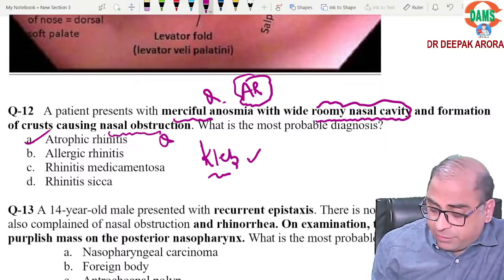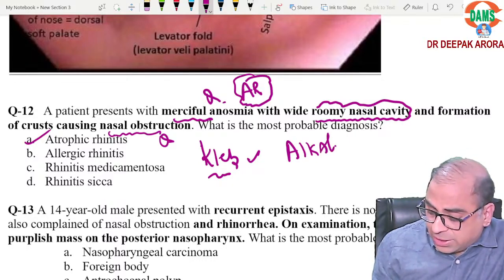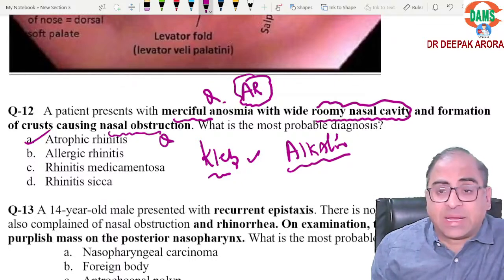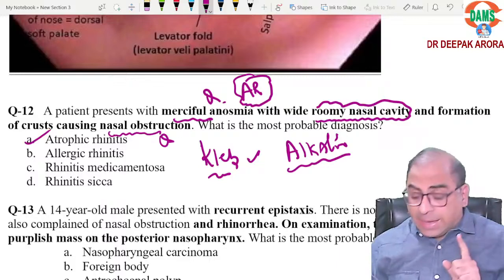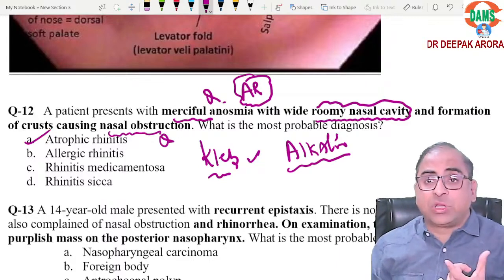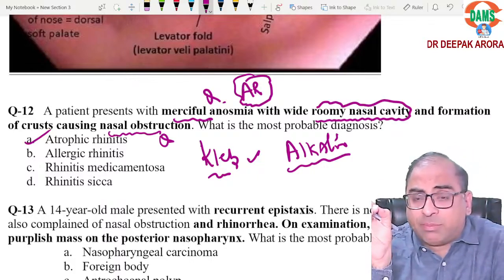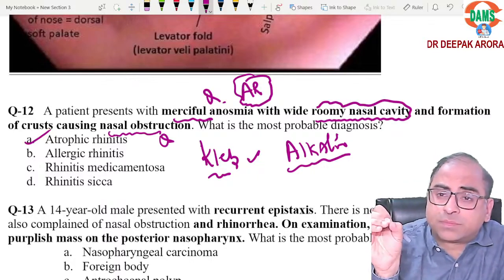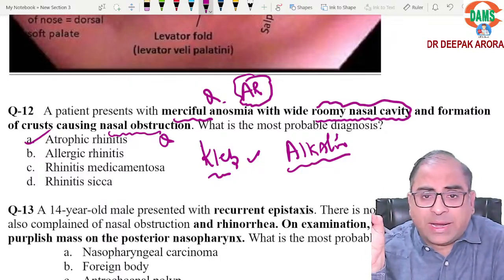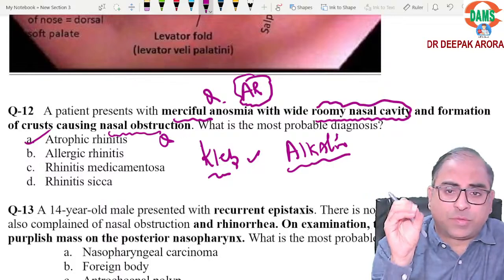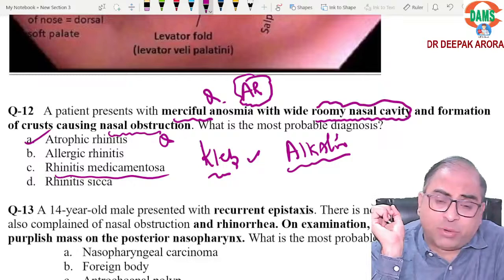Now, for treatment, we will be cleaning the nose with an alkaline solution. They can ask you the compounds: sodium bicarbonate, biborate, sodium chloride. All those are important points. For hypertrophic rhinitis, they can give you the keyword mulberry-like mucosa. Everyone revise with me. Mulberry-like mucosa is equal to hypertrophic rhinitis. Mulberry-like polyp is equal to rhinosporidiosis. Rhinosporidiosis. Clear?